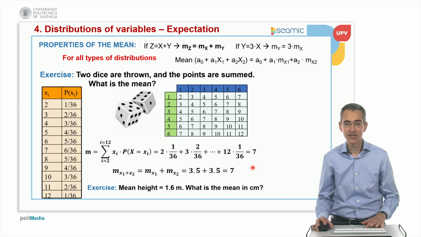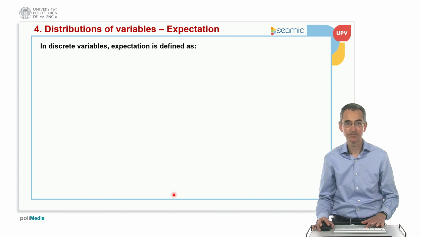Then another exercise could be the following. Imagine that we have values of height and the average is 1.6 meters. What is going to be the average if we have those measured in centimeters? Obviously that would be multiplied by 100.